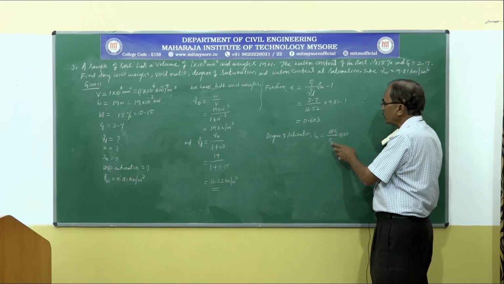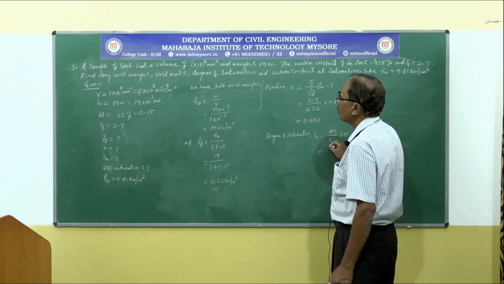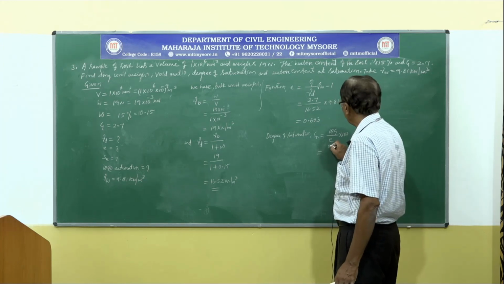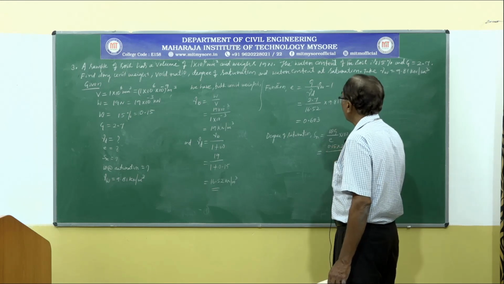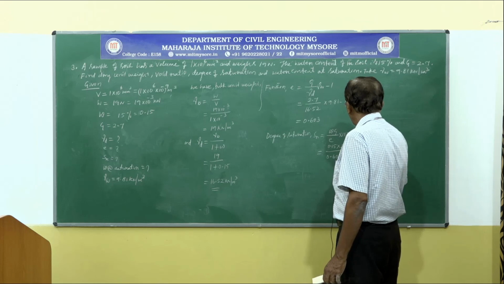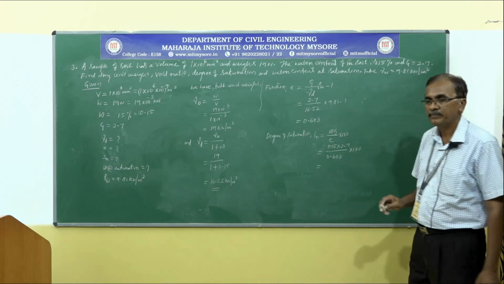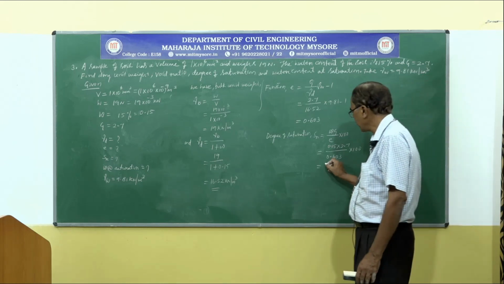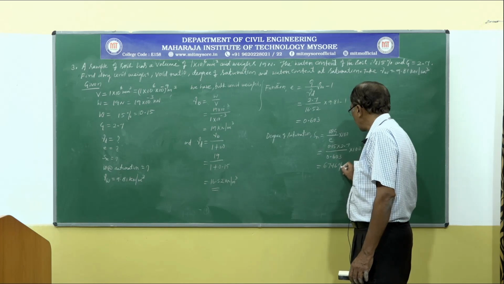We know W, we know G, we know E. We can easily calculate degree of saturation. W is equal to 0.15 into G is 2.7. Void ratio we calculated, it is 0.603 multiplied by 100, that gives us the degree of saturation in percentage, 67.16 percentage.